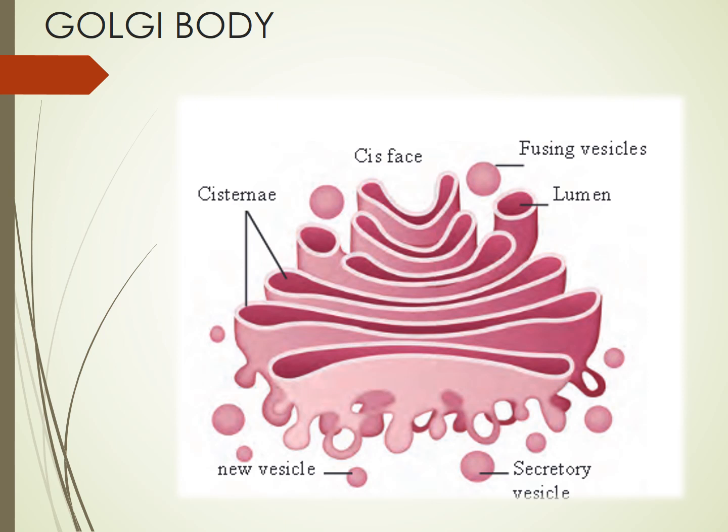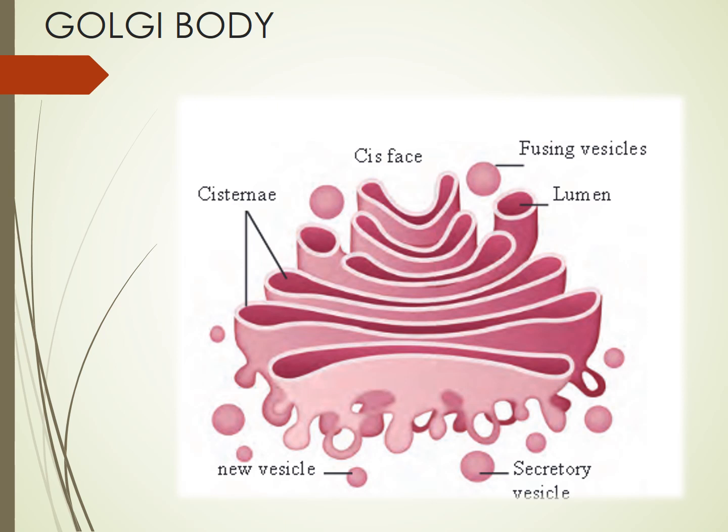Okay, now the Golgi body has two faces. If you see the upper part, it's written as cis phase, and the lower part, even though it's not written, I will tell you it is the trans phase. So the Golgi body has a cis phase and a trans phase. Whatever protein came from the endoplasmic reticulum enters through the cis phase. So where you saw those vesicles coming and merging, that was actually the cis phase.